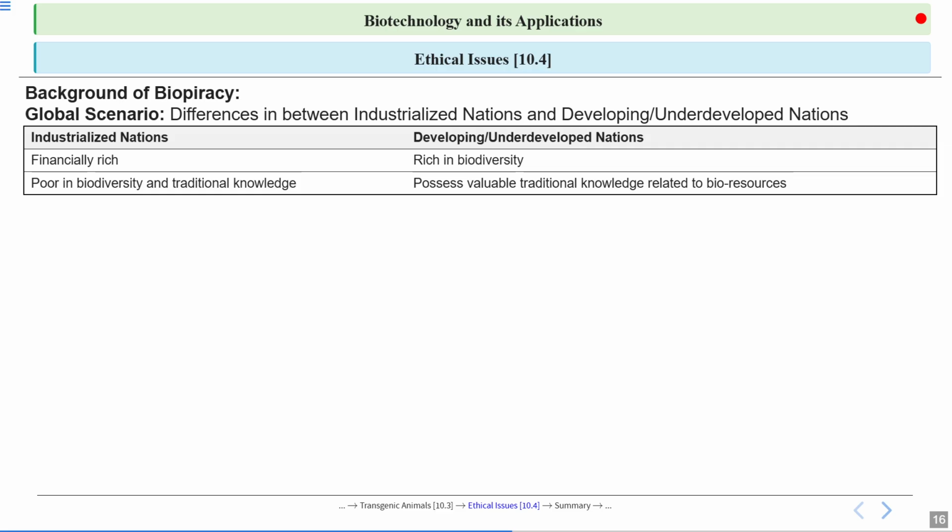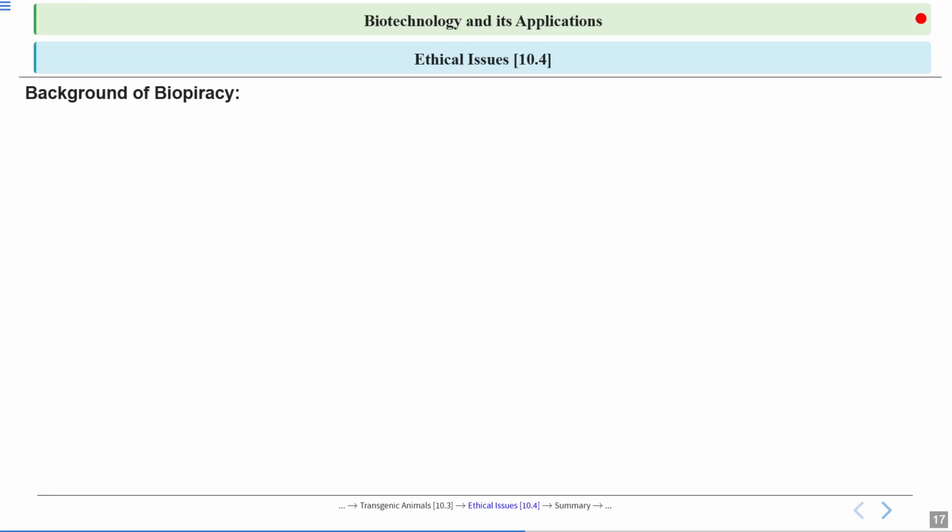So industrialized nations are financially rich, but they don't have this biodiversity and traditional knowledge. But developing or underdeveloped nations, like India, are very rich in biodiversity, and we possess very valuable traditional knowledge related to bioresources. What these financially rich companies do is use their financial power, without giving us any compensation or label, to use our resources and exploit our biodiversity, and this is what we call biopiracy. Here we will see one example.